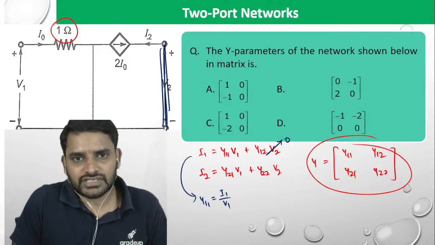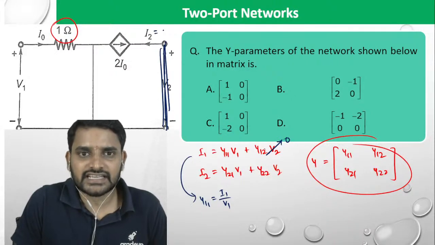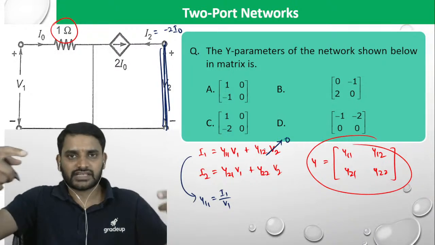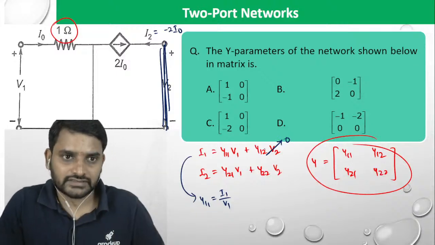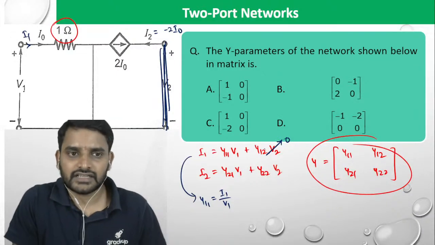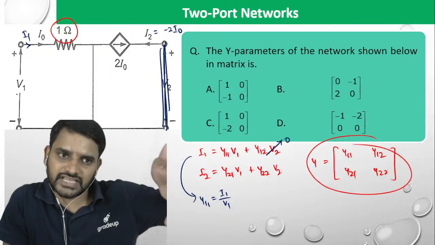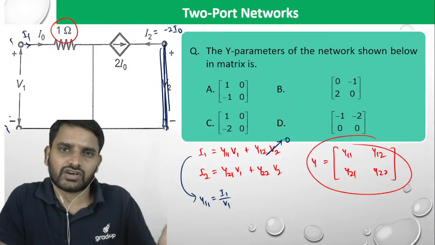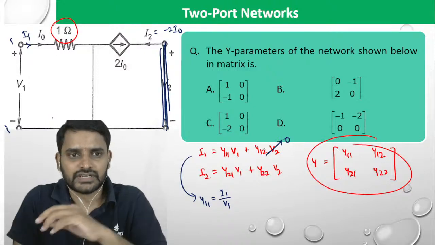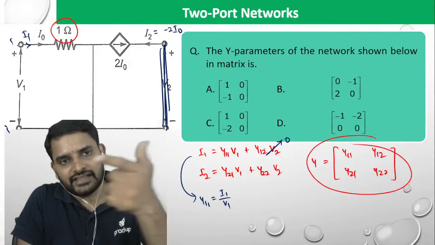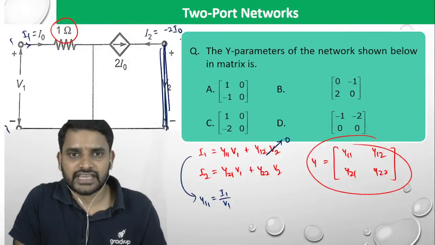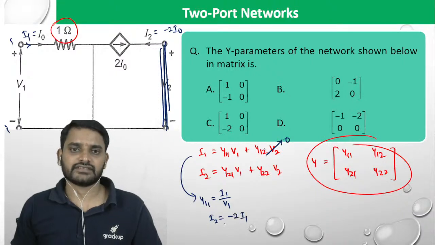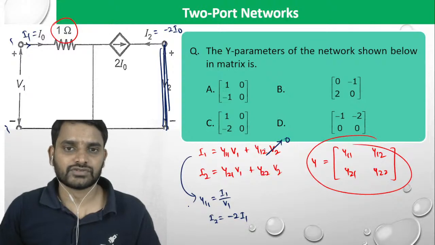So if V2 is equal to 0, this is the I2 direction. I can write I2 equals minus 2 times I0, because it is quite opposite. What is I0? I0 is going to be directly I1, or not? This is your input side, the excitation side, or otherwise the 1 dash terminal. Generally we call it the input port, and the right side port is called the output port. At terminal 1, I1 is going to enter, so I1 equals I0. So I can replace now: I2 equals minus 2 times I1.